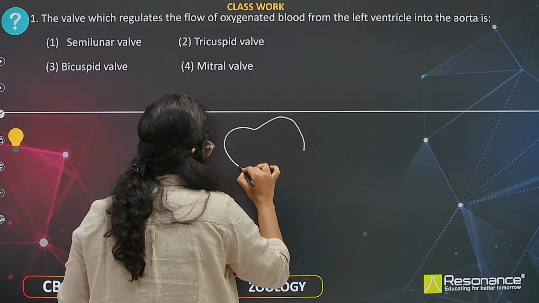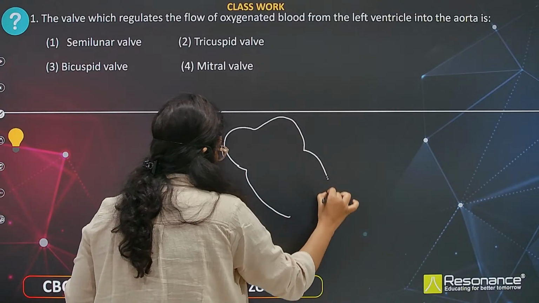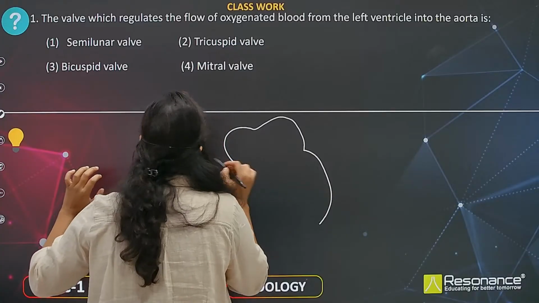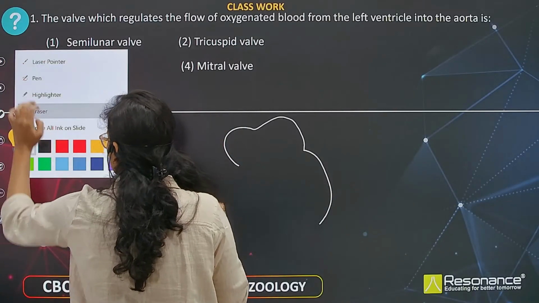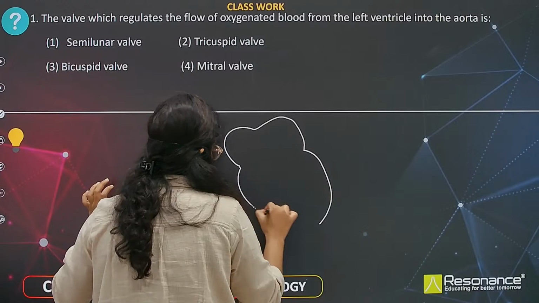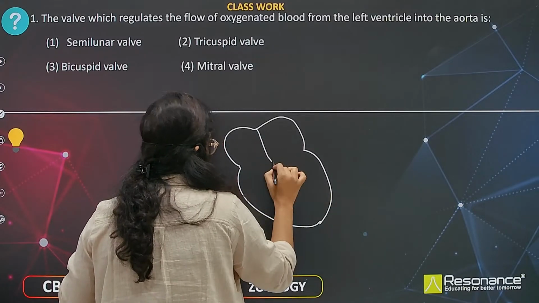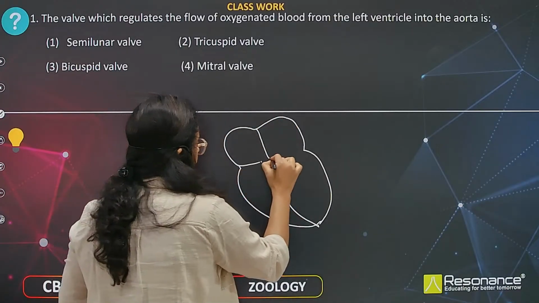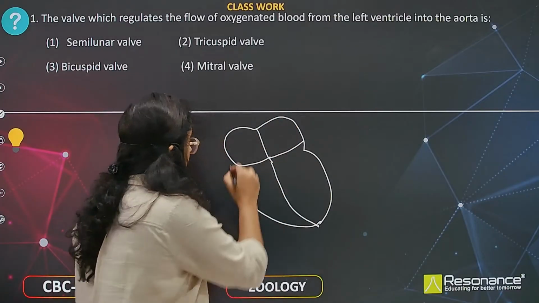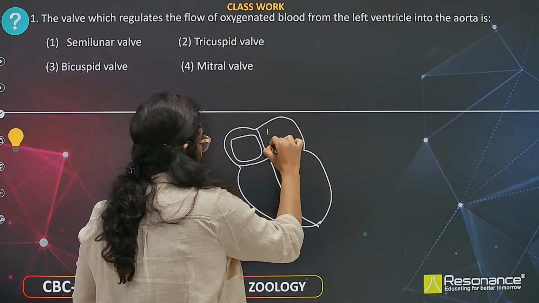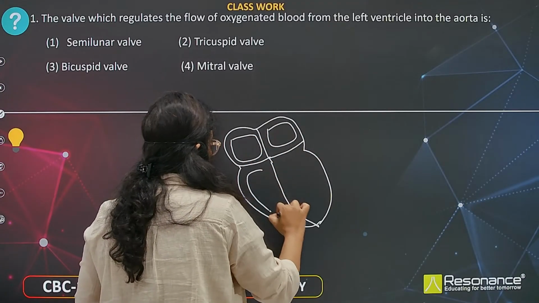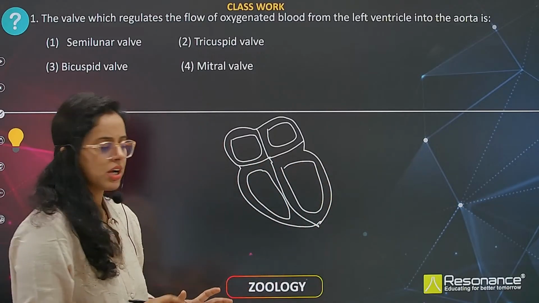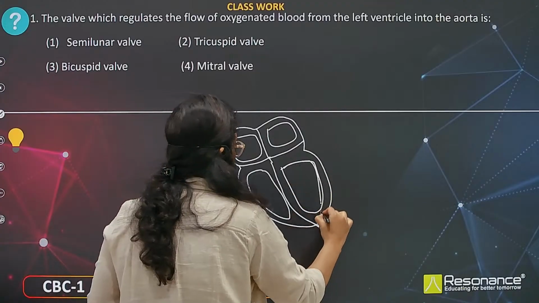So this is a rough diagram of the heart. It is always tilted and we have atriums, left atrium and right atrium. These are the ventricles. So this is a 4 compartment structure. This is a rough picture, I'm not drawing a proper picture over here.